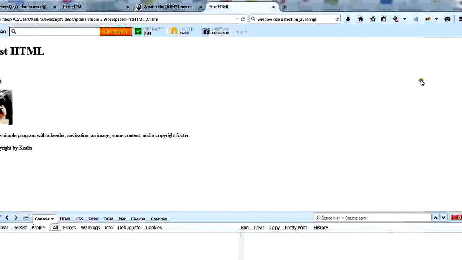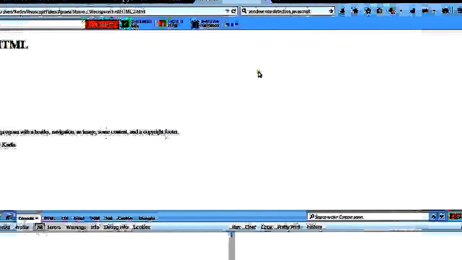So let's go back over here to our browser window, and in our console we're going to see the console.log messages as they appear. We're going to reload this window, and you'll notice down here that it loaded the two console.log statements, both of which recorded the height of the window as 501 pixels in both cases.